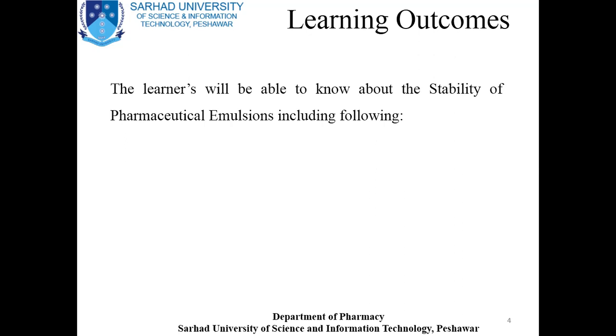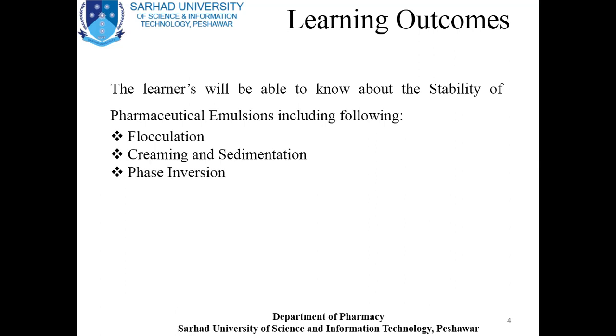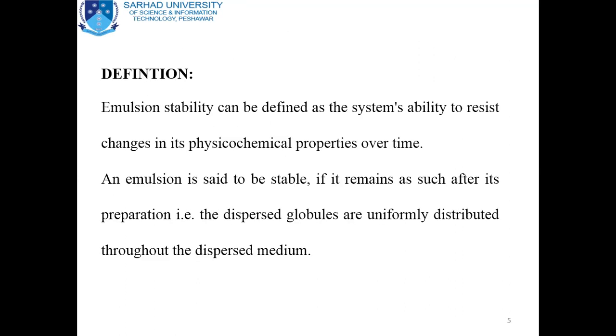The physical instability symptoms include flocculation, creaming and sedimentation, phase inversion, and coalescence. These are symptoms of instability of the pharmaceutical emulsion. Before going to discuss the various physical and chemical stability symptoms, we will define what is emulsion stability.